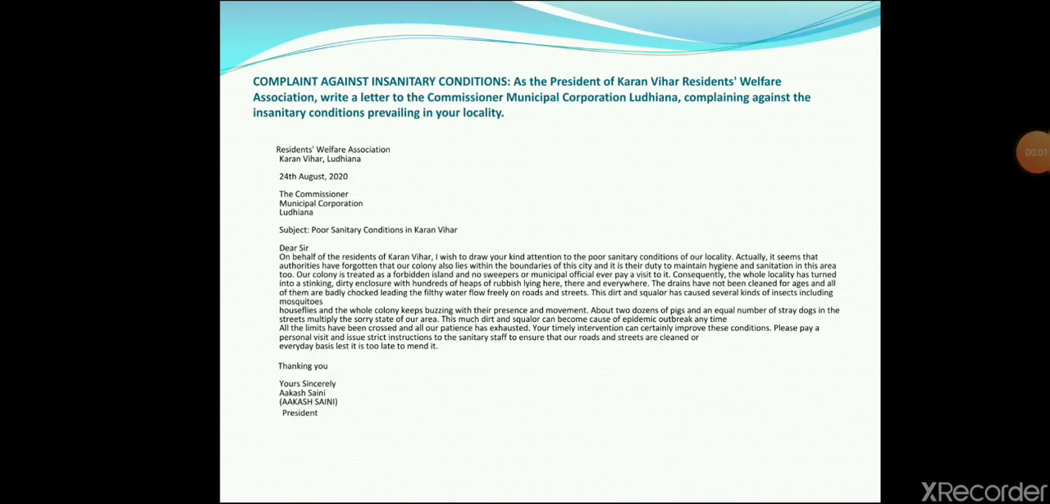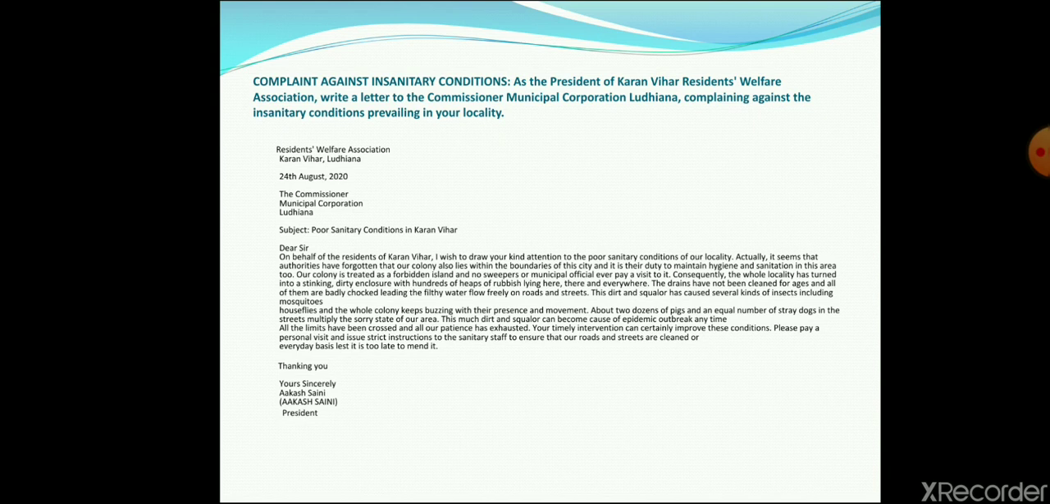So children, next example in line is complaint against insanitary conditions. As I also mentioned earlier when we were discussing the formats. So see, as the president of Karan Vihar's Resident Welfare Association, you need to write a letter to the Commissioner, Municipal Corporation Ludhiana, complaining against the insanitary condition prevailing in your locality, right? So first you would write Residents Welfare Association, Karan Vihar, Ludhiana, then date, suppose today is 24th August 2020, then the address of the receiver, and then subject, poor sanitary conditions in Karan Vihar.